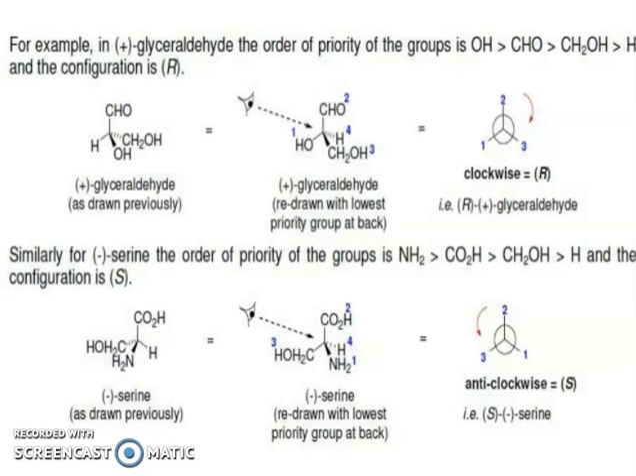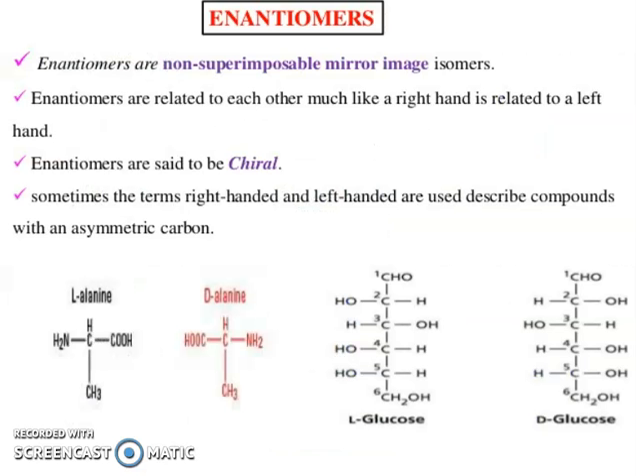Now friends, for example, plus-glyceraldehyde: the order of priority of the groups is OH greater than CHO greater than CH2OH greater than H, and the configuration is R. Similarly, minus-serine: the order of priority of the groups is NH2, CO2H, CH2OH, H, and the configuration is S. Now friends, in